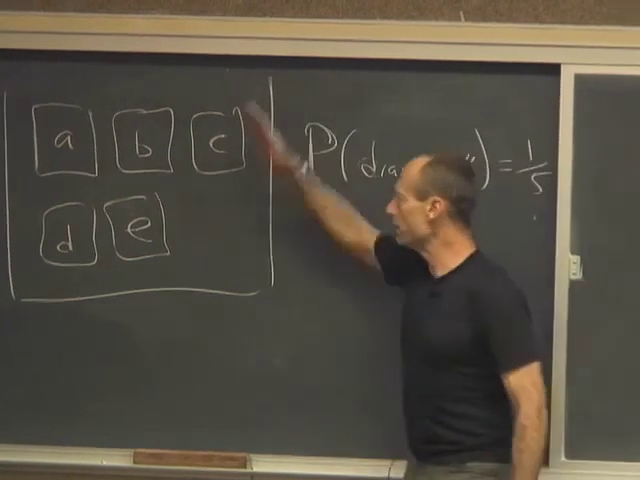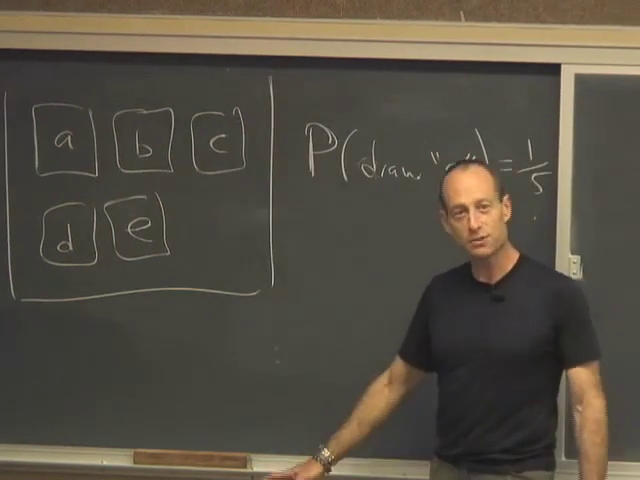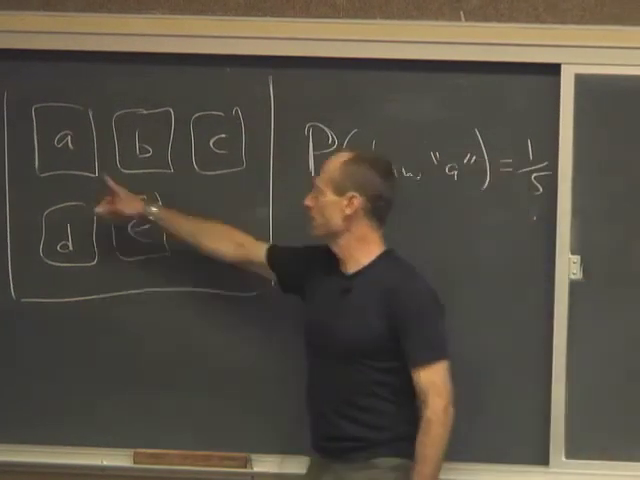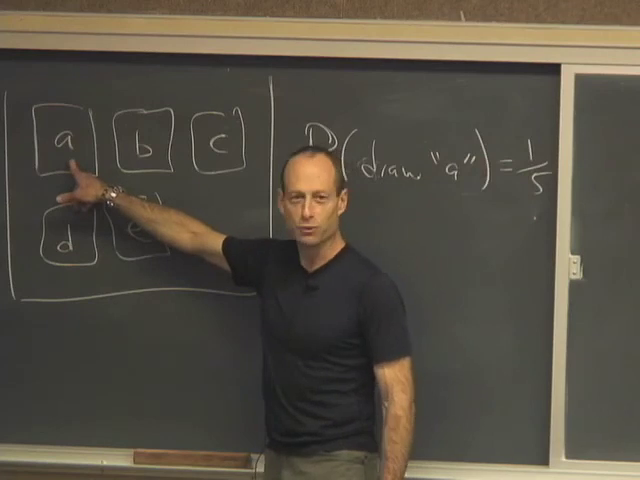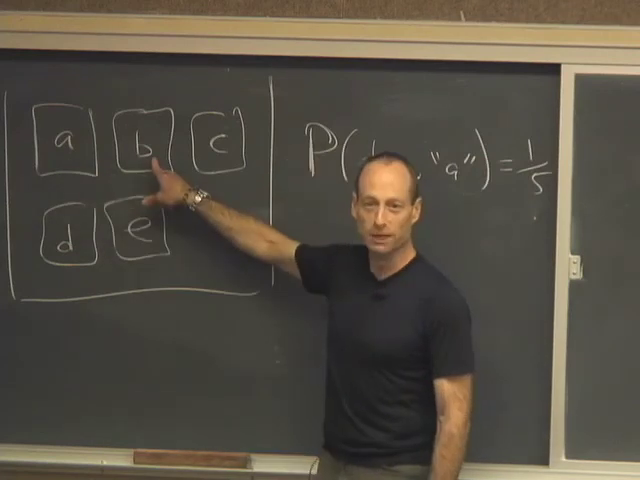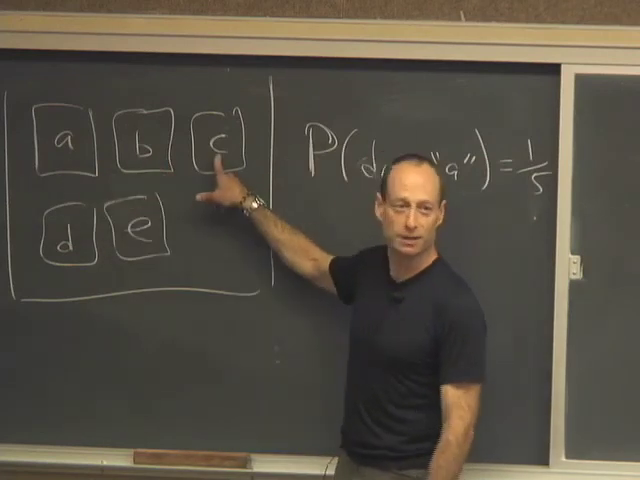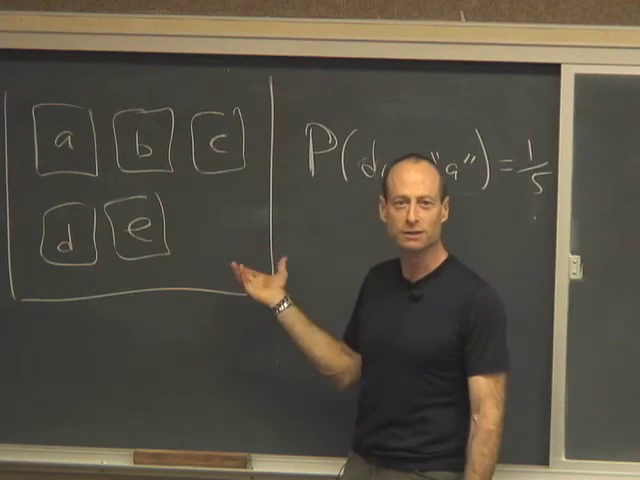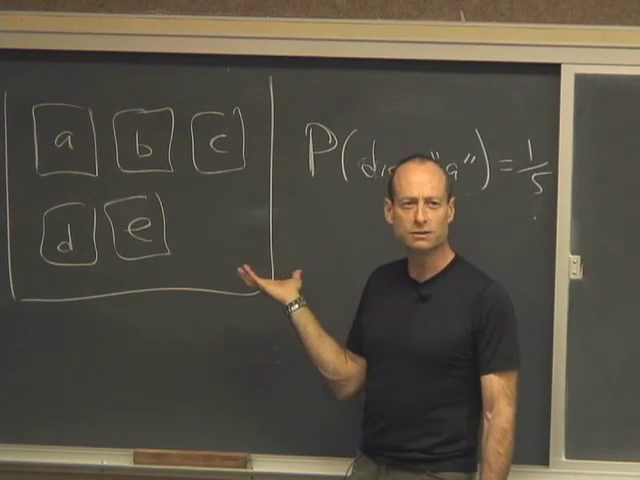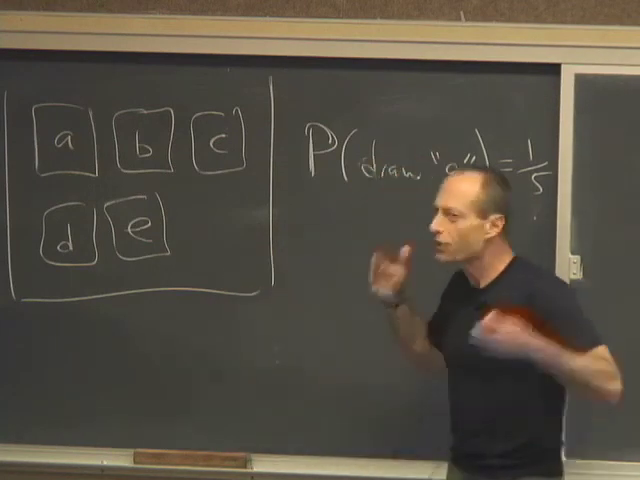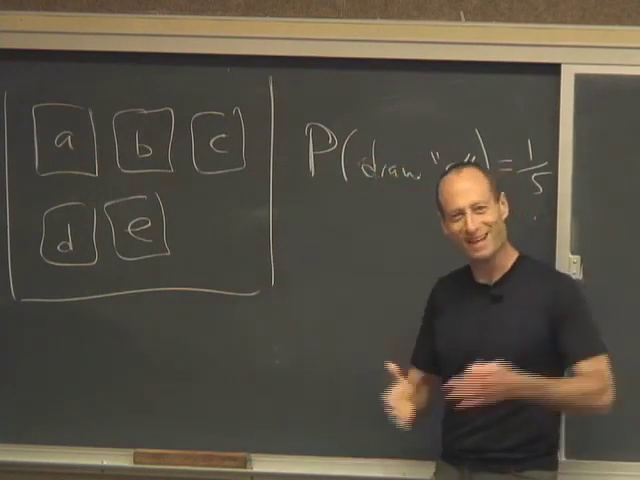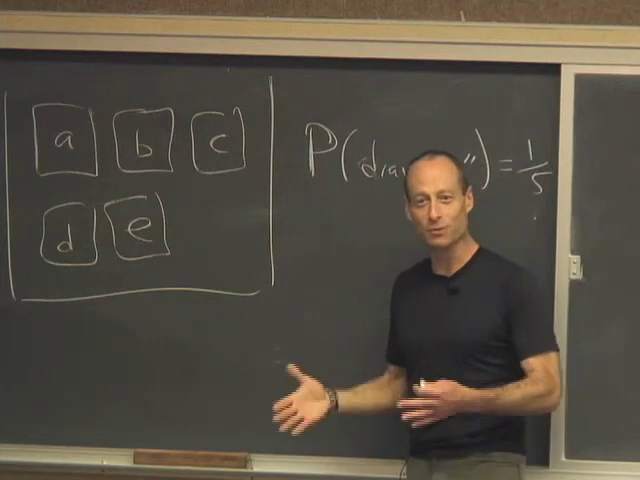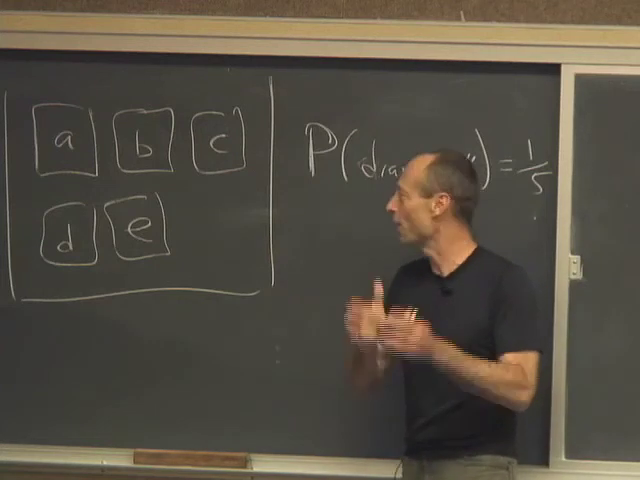So if I drew from this box a zillion times, I would see the ticket labeled A about 20% of the time. I would see the ticket labeled B about 20% of the time. I would see the ticket labeled C about 20% of the time, et cetera. Yes? Okay. With high probability, right? It's not guaranteed to see it exactly 20% of the time, but I'm very likely to see it nearly 20% of the time.